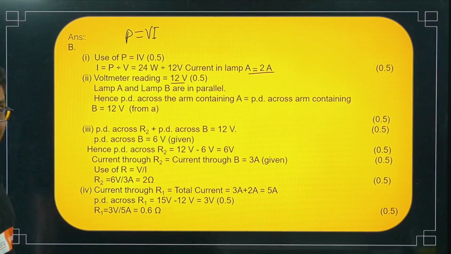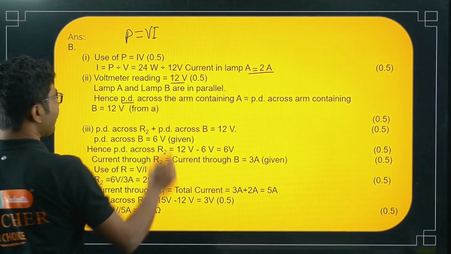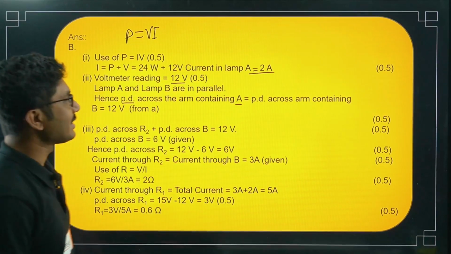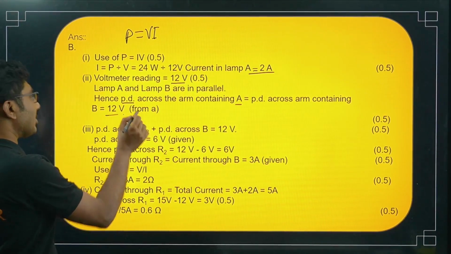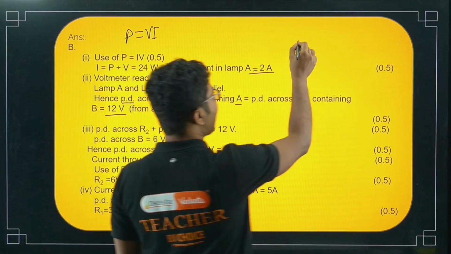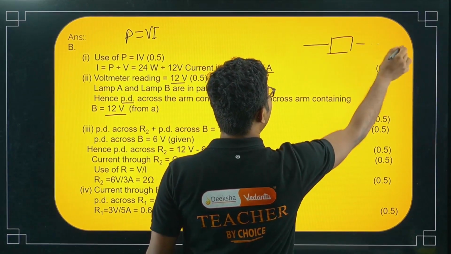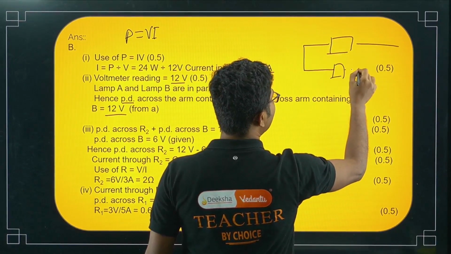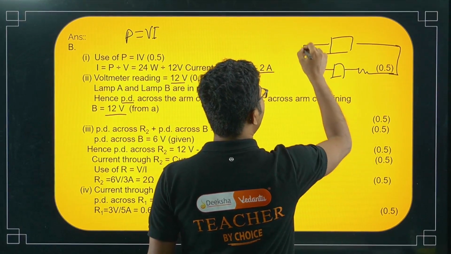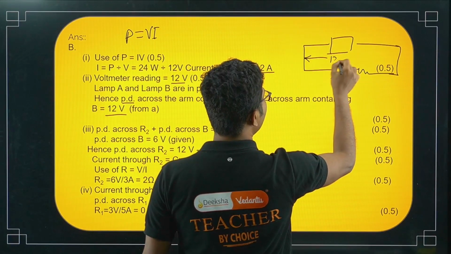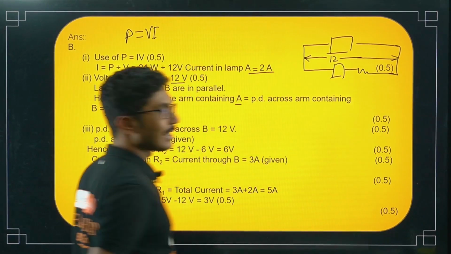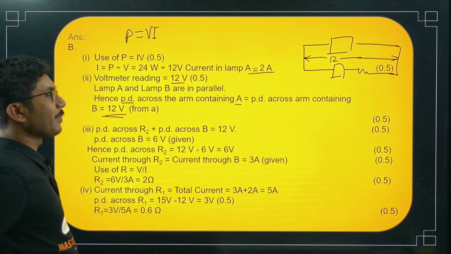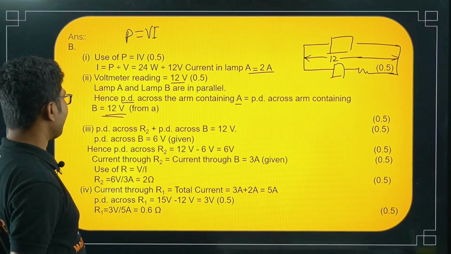Lamp A and lamp B are in parallel, hence potential difference across the arm containing A equals potential difference across the arm containing B, equals 12 volt. Because those two lamps are connected in parallel, here there is a lamp, and here there is a lamp as well as some resistance. So both of them will have the same voltage. That is the beauty of parallel combination. So the voltage drop across the lamp B arm will also be 12 volt.